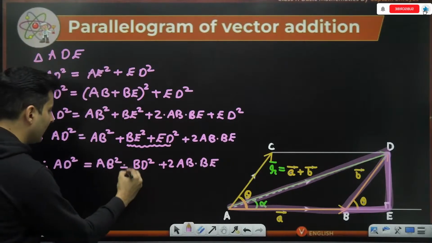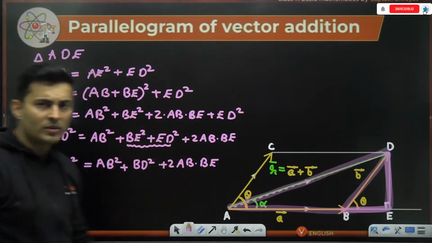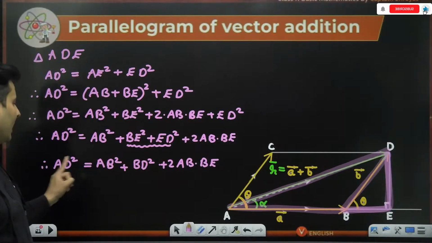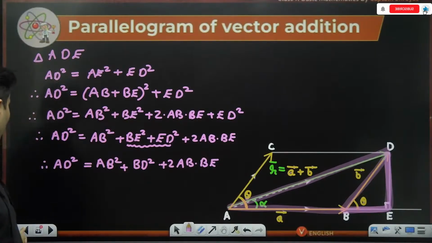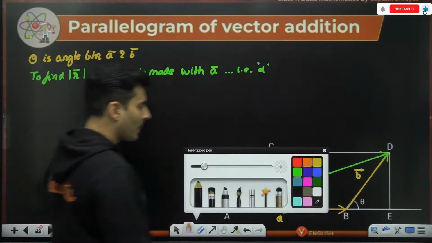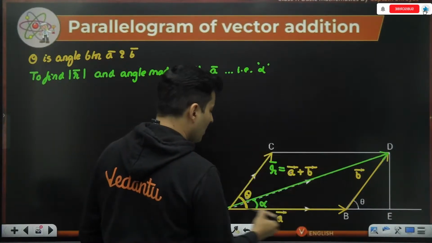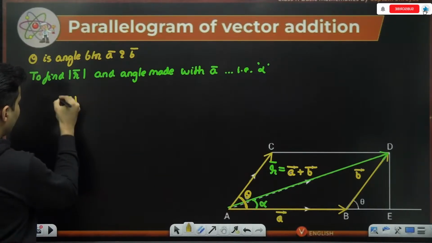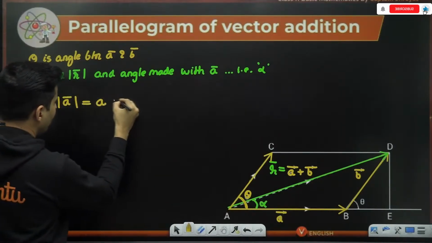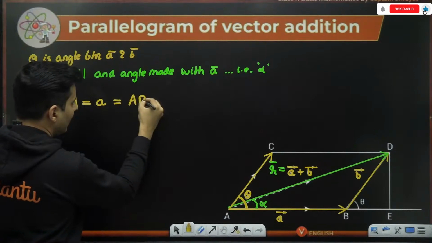Okay, perfecto, sir. But what now, sir? I think I know what AD, AB, BD, AB and BE is. How, sir? How do you know that? Observe carefully now over here. What is AB? Technically, vector A's magnitude, which can also be called A, is nothing but the length AB.